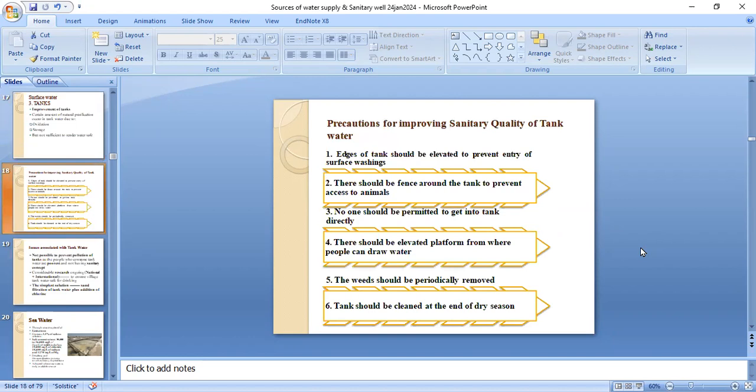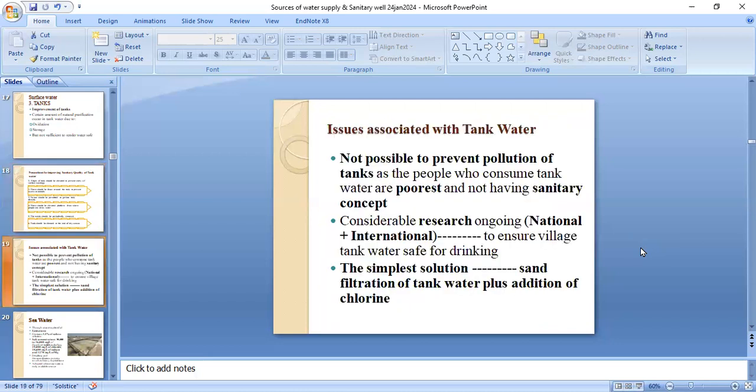Another precaution for improving the sanitary quality of tank water includes the following. The edges of the tank should be elevated to prevent entry of surface washings. There should be a fence around the tank to prevent access to animals. No one should be permitted to get into the tank directly. There should be an elevated platform from where people can draw water. The weeds should be periodically removed and the tank should be cleaned at the end of the dry season.